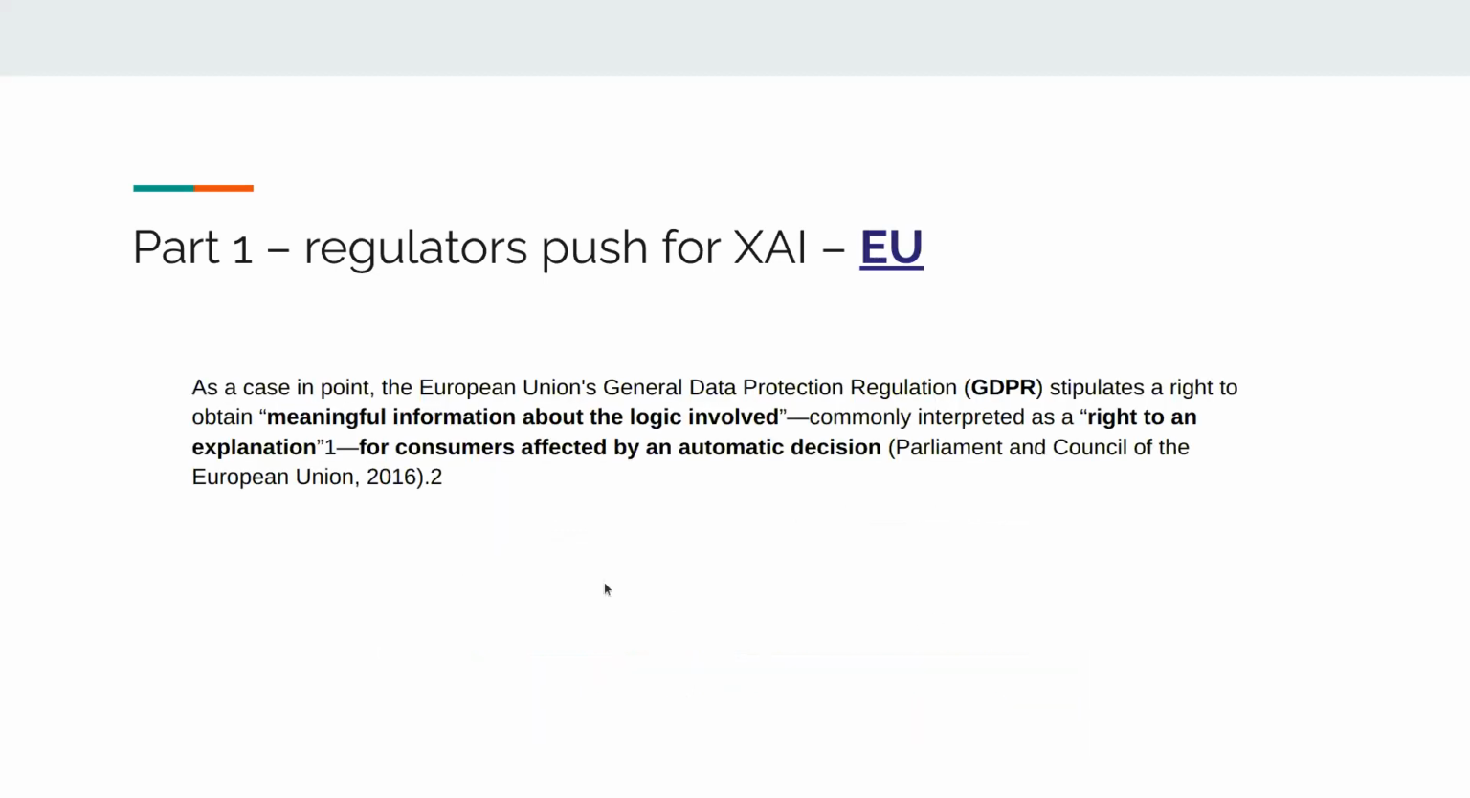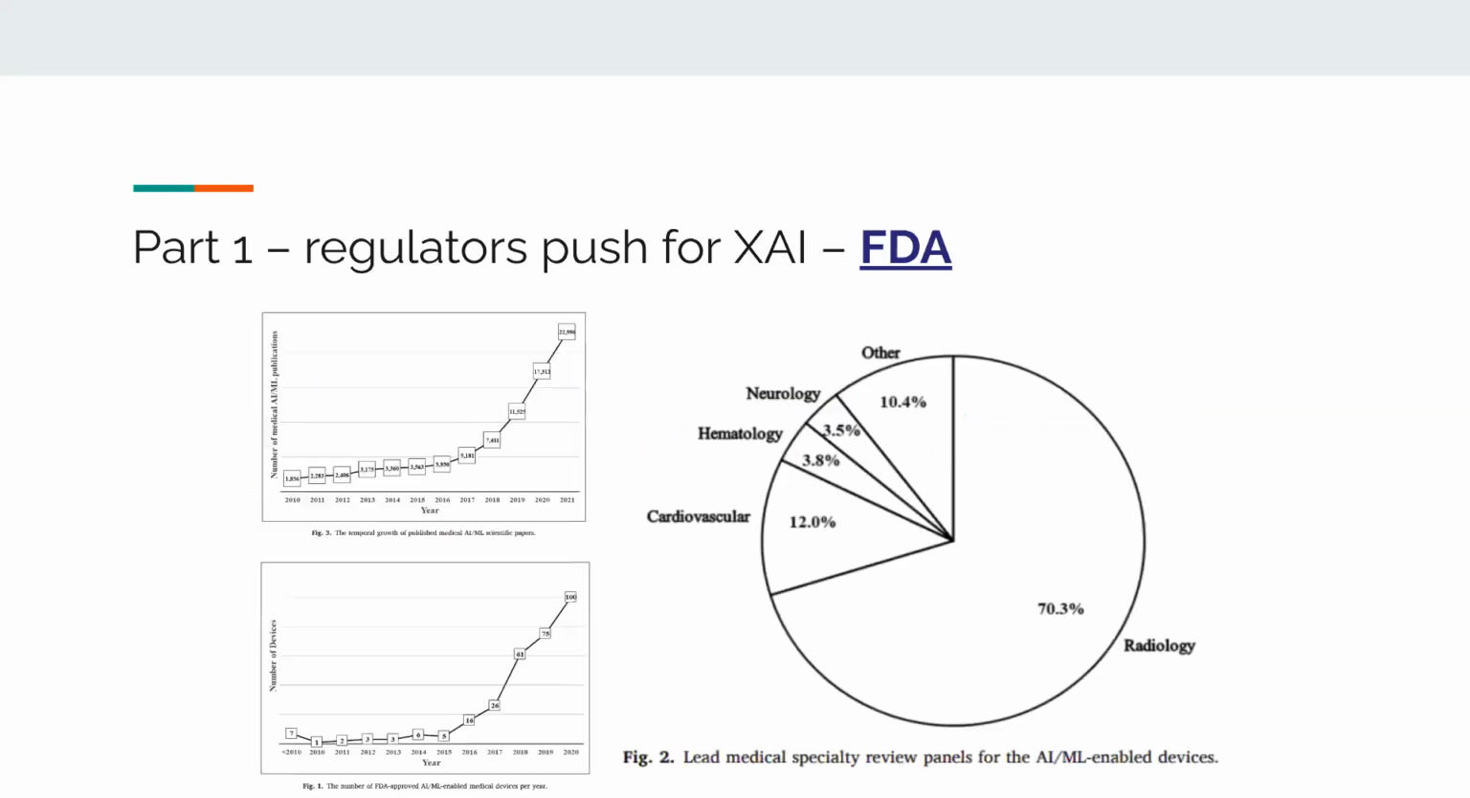And another one from the EU is the GDPR, the data protection regulation. They mentioned meaningful information about the logic involved, the right to an explanation, and so on. So there is a push from regulators towards explainable AI. We don't want black box AI anymore that gives you a decision and then you go ahead with it. And also in the medical field, where it is extremely important.